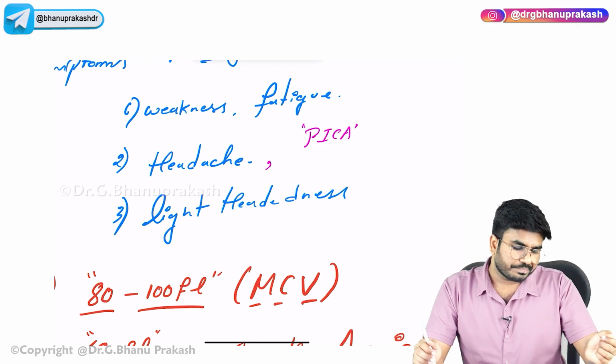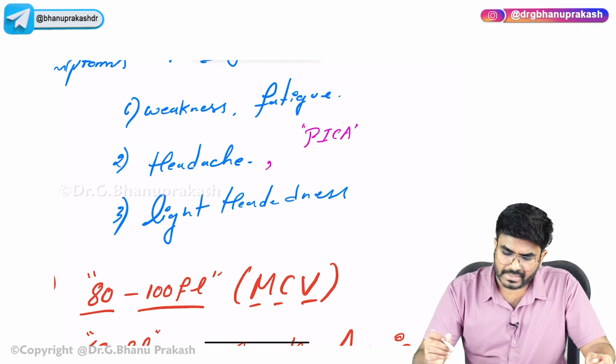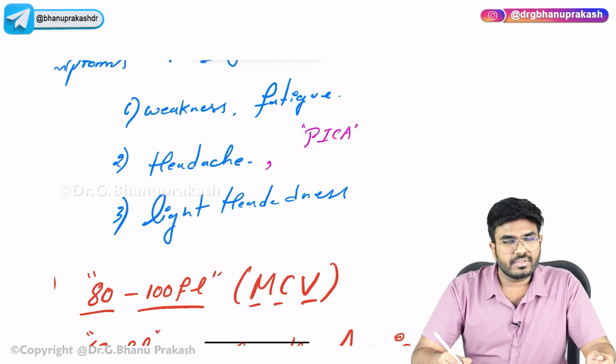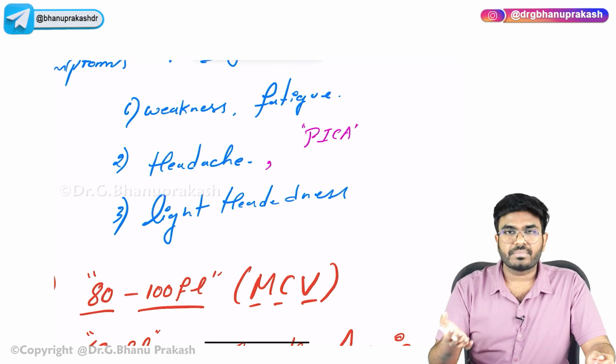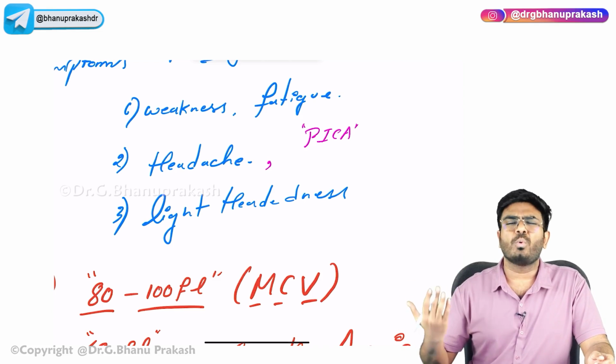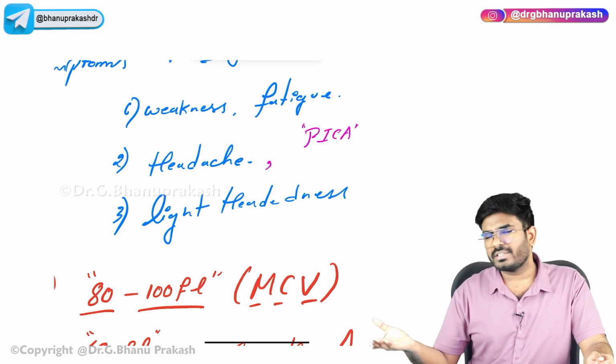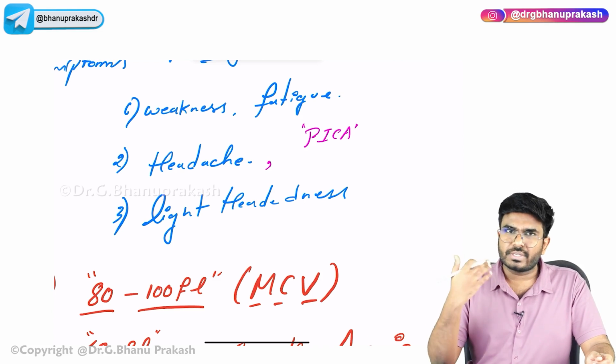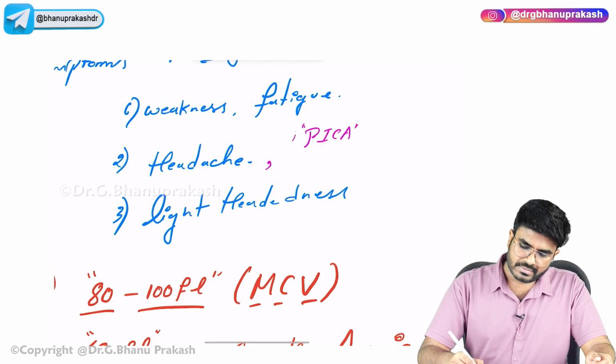So that's called pica. The patient is going to take dirt. So something like psychological, right? The patient has to somehow get the iron. Iron is present in usual sand and dirt, so he is eating something like that.